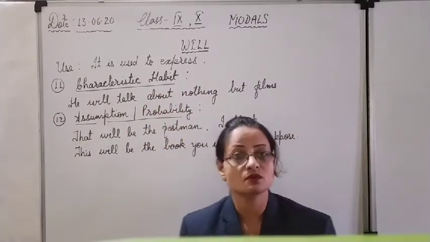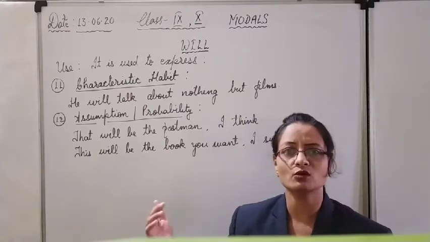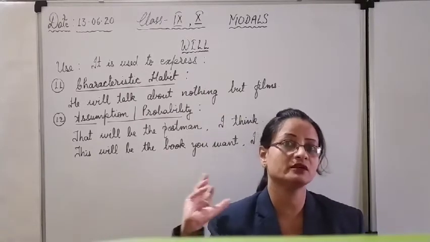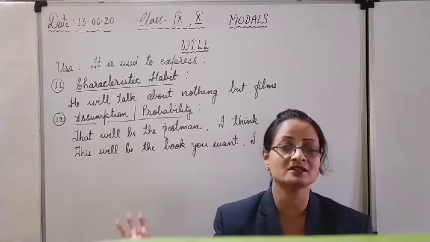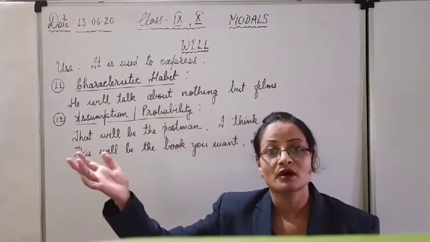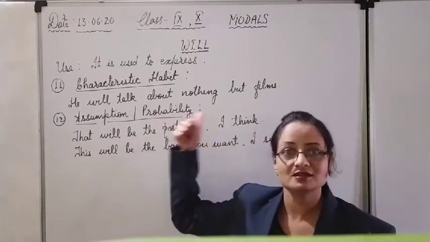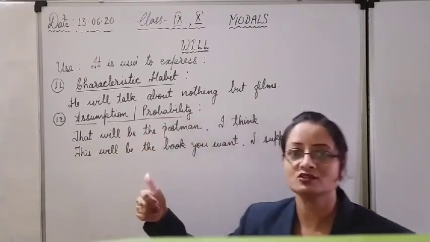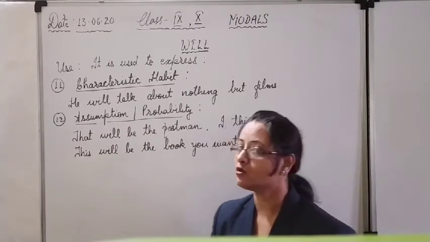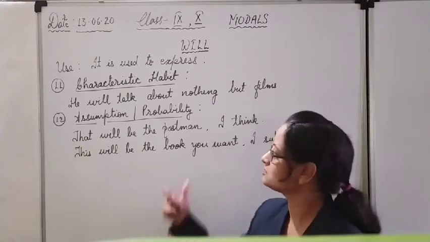If we are talking about some person and we are saying he will talk about nothing but films, means he has no topic to talk other than films. Whenever he talks to somebody or in a group, he always talks about the films. That is, movies are always in his mind. So it is his nature, it is in his character, it is his habit. He has no other topic to talk about than films. So we will use will for somebody's characteristic habit.